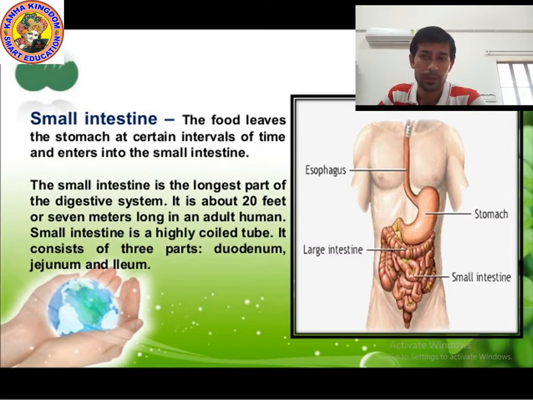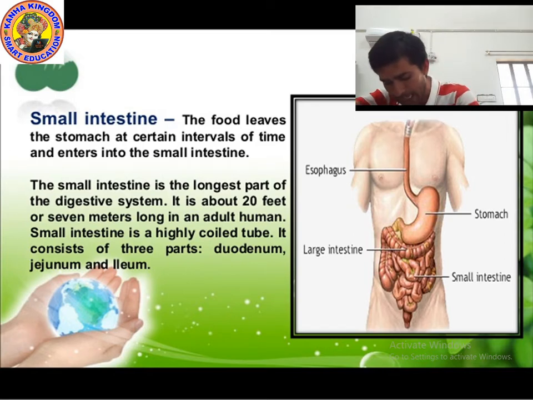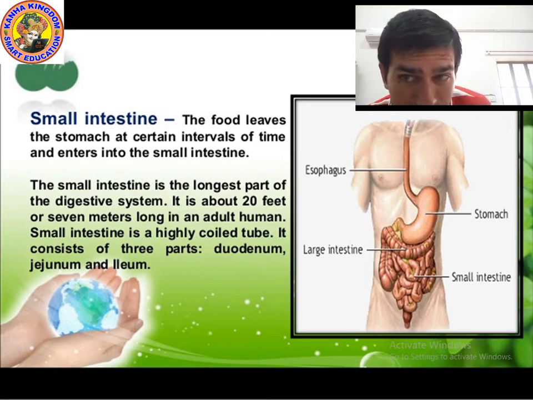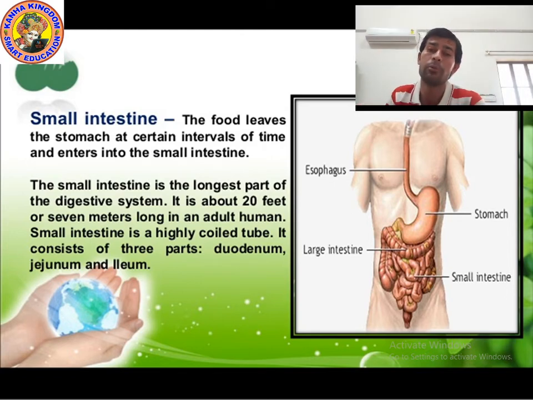And one more point, pancreas. The pancreas is present just below the stomach, and it secretes pancreatic juice. Pancreatic juice helps to digest carbohydrate, fat and protein. Remember it. Pancreatic juice is secreted by the pancreas.